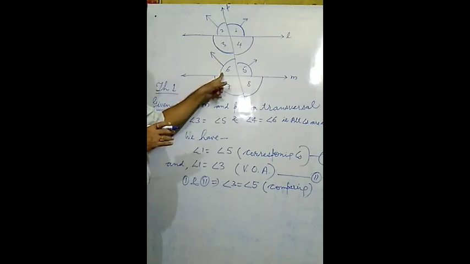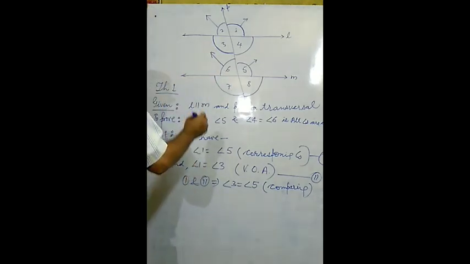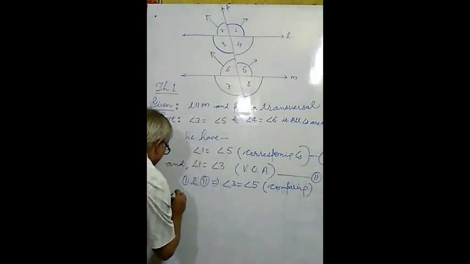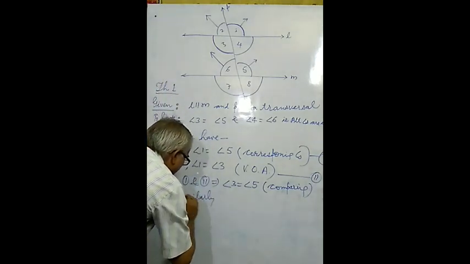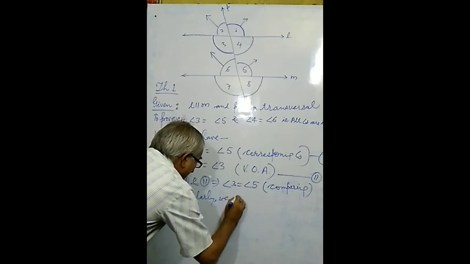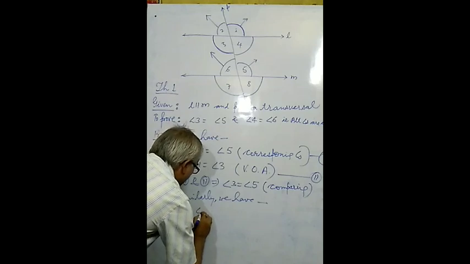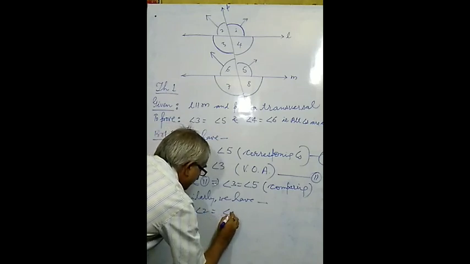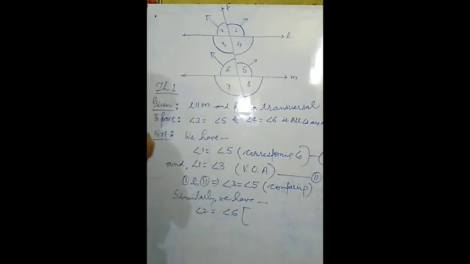And what reason will be there? Both are corresponding angles, a pair of corresponding angles. Similarly, we can note down: we have angle 2 equals angle 6. And what reason will be noted down here? You have to quote the reason.